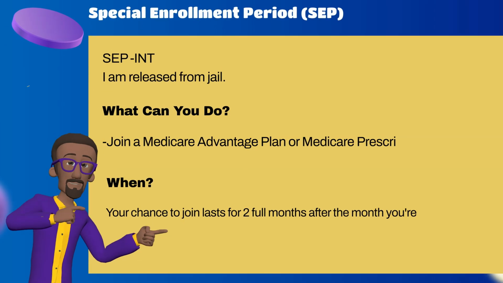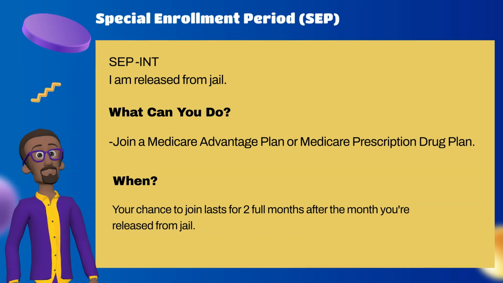SEP Institution. I am released from jail. What can you do? Join a Medicare Advantage plan or Medicare prescription drug plan. When? Your chance to join lasts for 2 full months after the month you're released from jail.